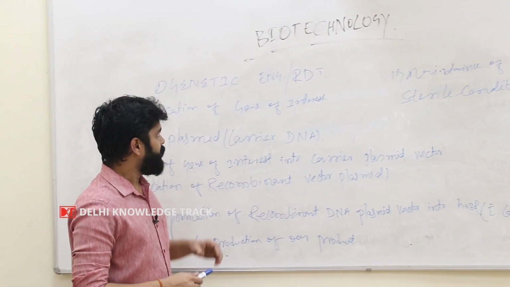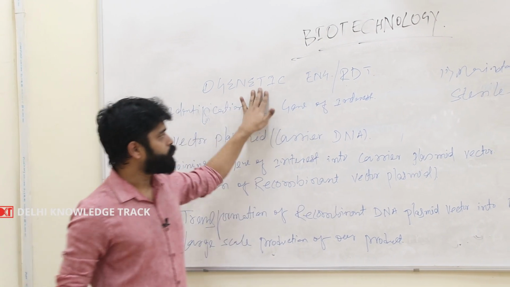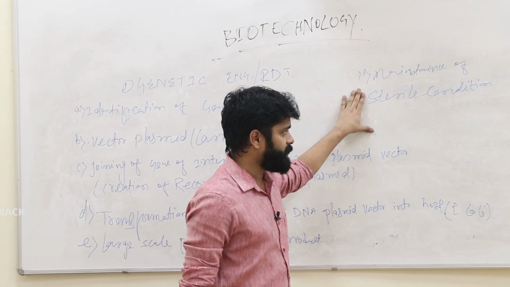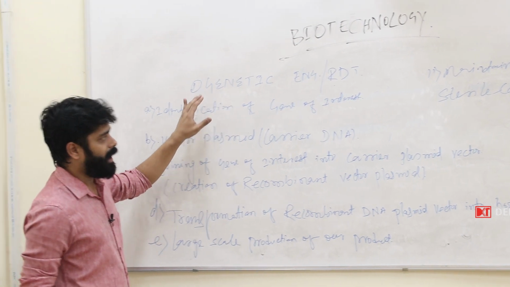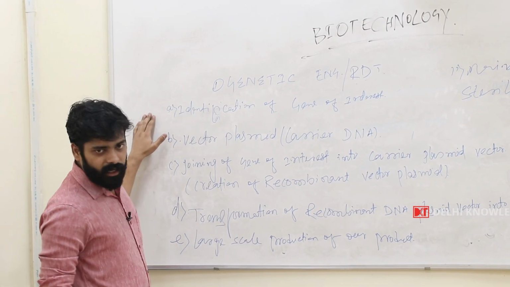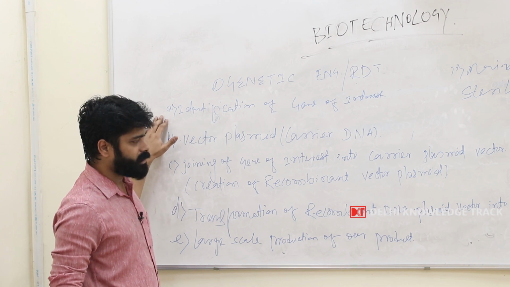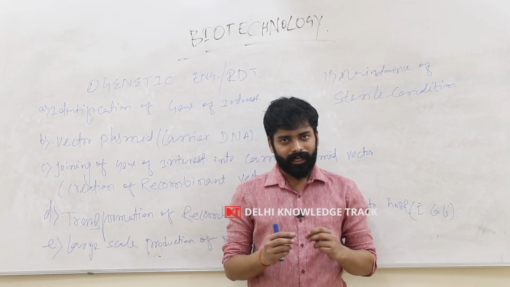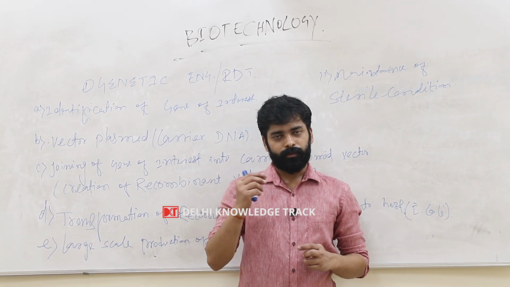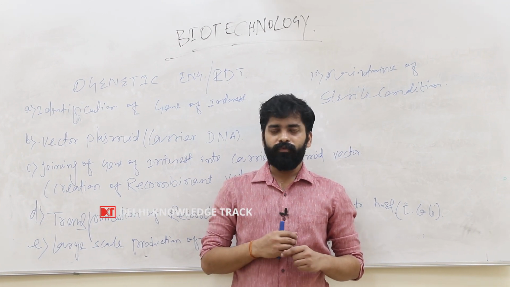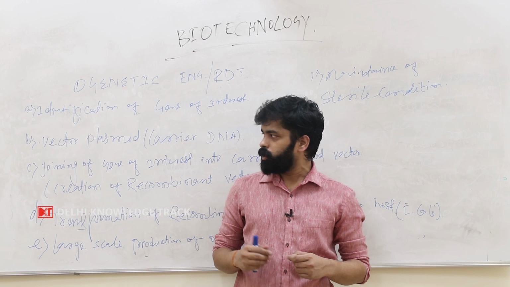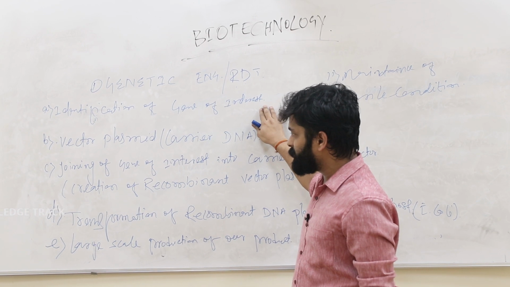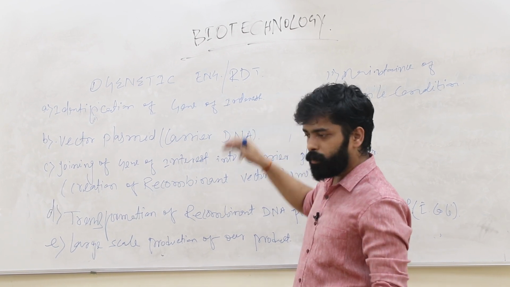So biotechnology consists of two major components: genetic engineering and maintenance of the sterile condition. In genetic engineering, or RDT, recombinant DNA technology, we have five simple steps. First is the identification of the gene of interest. Suppose we want to study a gene of plant origin, then we have to get that gene from the plant. Or if we want to synthesize insulin for a diabetic person, the gene of interest should be insulin. Then this gene of interest needs to be cloned, ligated into a vector.